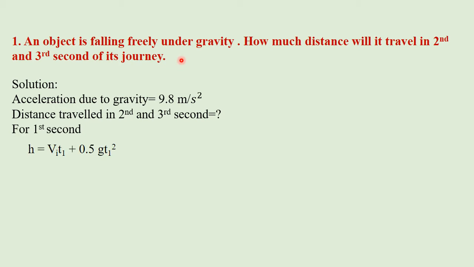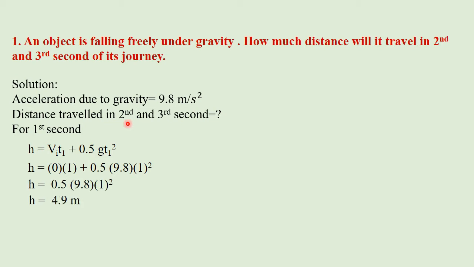For the first second, we can use the equation of motion: S equals Vi t plus half a t squared. Here we are talking about height, so h equals Vi t1 plus half g t1 squared, that is equal to 0.5 g t1 squared. Here acceleration is g, gravitational acceleration. Initial velocity is 0, time for the first second is 1, and putting the values and solving, we get height equals 4.9 meters.